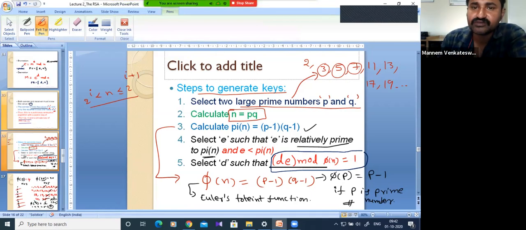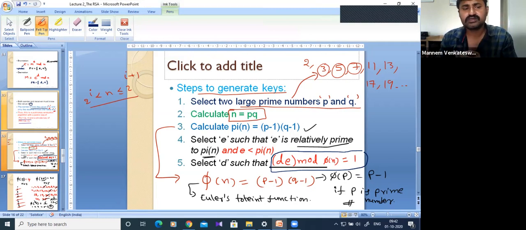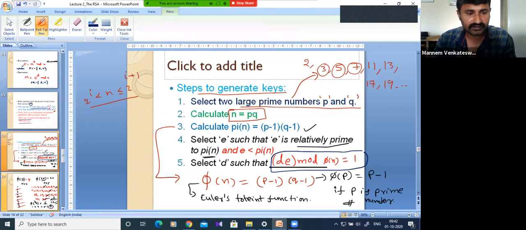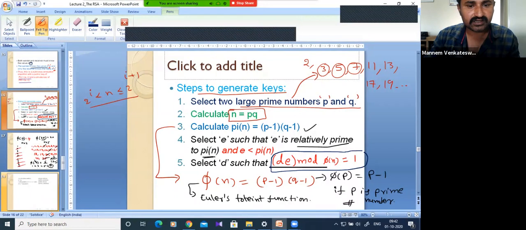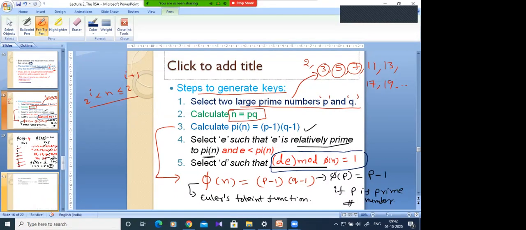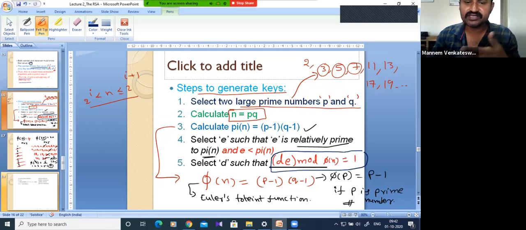Just remember that we have to select E. That is a selection. But how must that selection happen? It must be relatively prime to pi of n. But how do we know it is relatively prime to pi of n? There is one procedure, which I will tell you. Clear so far? All these 5 steps? Yes, sir. This is very simple. Steps 4 and 5 are most important for selecting the D and E values.